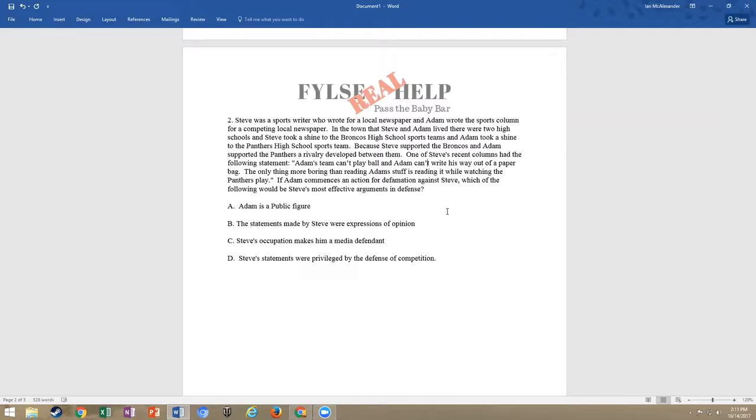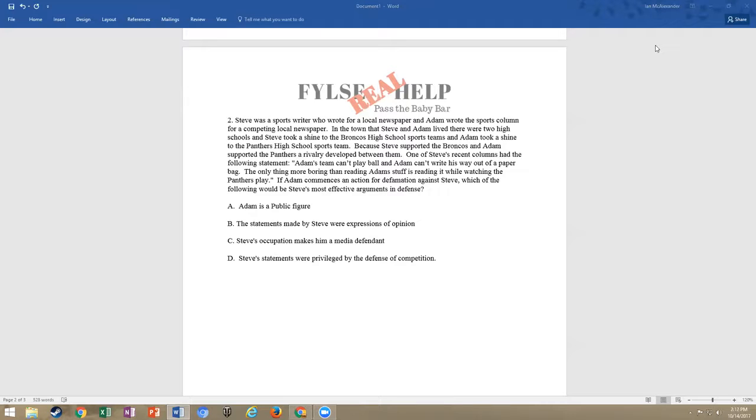If Adam commences an action for defamation against Steve, which of the following would be Steve's most effective argument in defense? Now, remember, we know that we need a defamatory statement of and concerning the plaintiff communicated to a third party that causes damages. So let's take a look. A, Adam is a public figure. B, the statements made by Steve were expressions of opinion. C, Steve's occupation makes him a media defendant. And D, Steve's statements were privileged by the defense of competition.